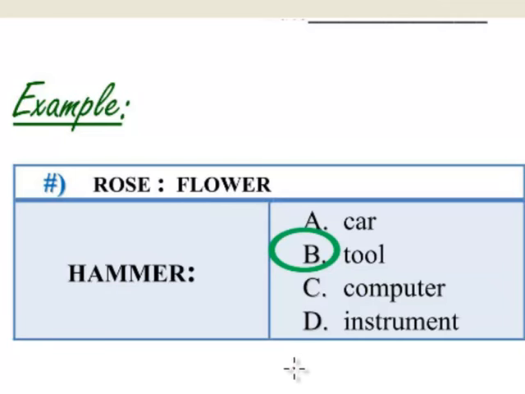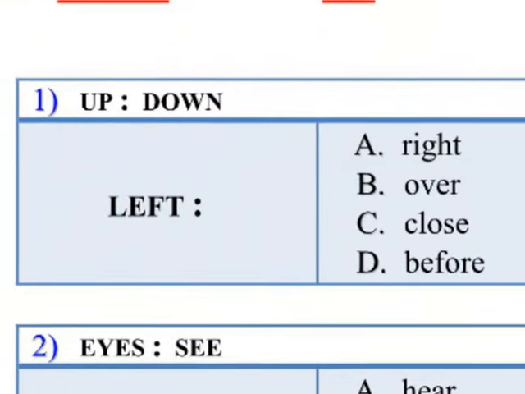We're presented with four options. The answer is tool. We can see that because a rose is a type of flower and a hammer is a type of tool. Let's look at a few more examples.